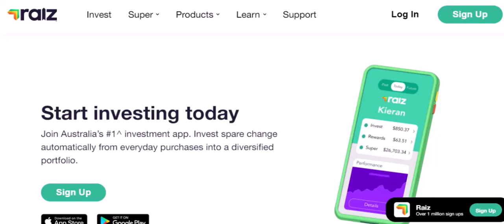Ever wondered how those savvy investors seem to always be a step ahead? How they manage to grow their wealth effortlessly while the rest of us struggle to make ends meet? Well, the secret might just lie in a little-known investment strategy called dollar-cost averaging. And today, we're going to dive deep into a platform that makes this strategy a breeze, Raiz.